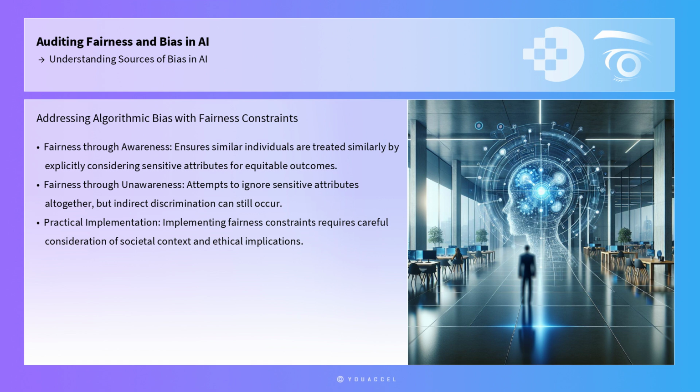Therefore, fairness through awareness, which explicitly considers sensitive attributes to ensure equitable outcomes, is often more effective. Implementing these fairness constraints requires careful consideration of the societal context and ethical implications, as the balance between fairness and utility can vary depending on the application.